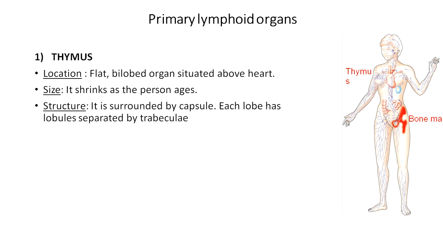Structure: it is surrounded by a capsule. It has many lobes in it. Each lobe further has lobules which are separated by trabeculae. What are trabeculae? Trabeculae are nothing but connective tissue strands.